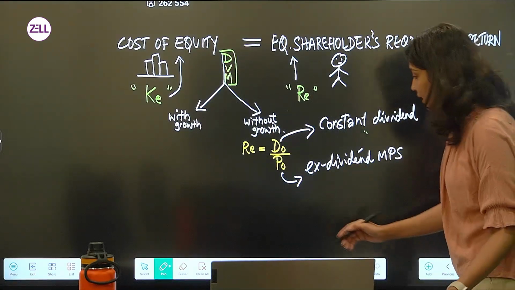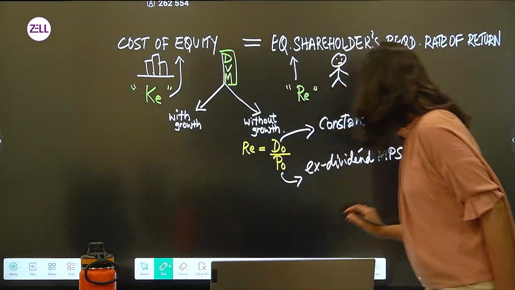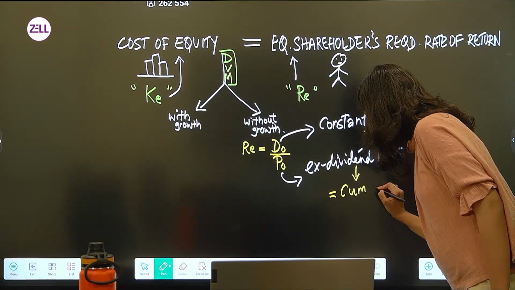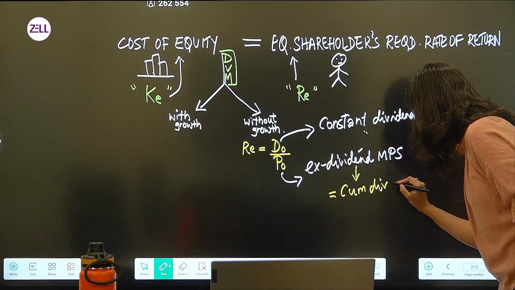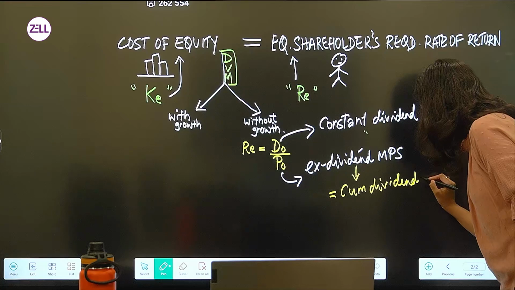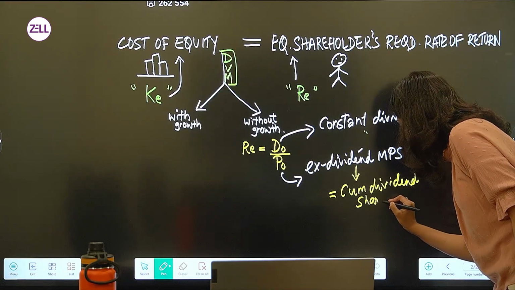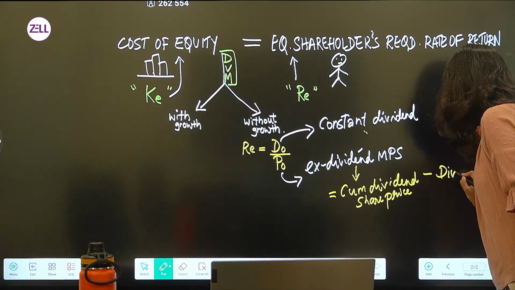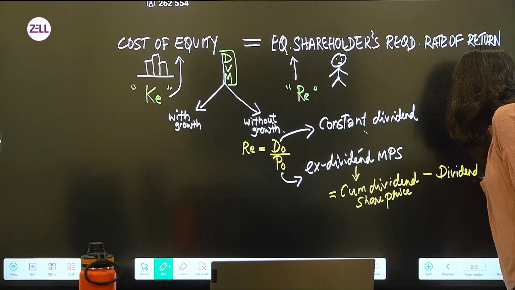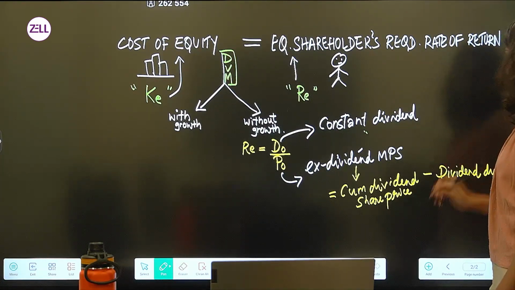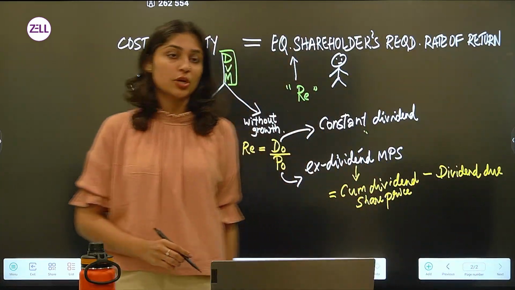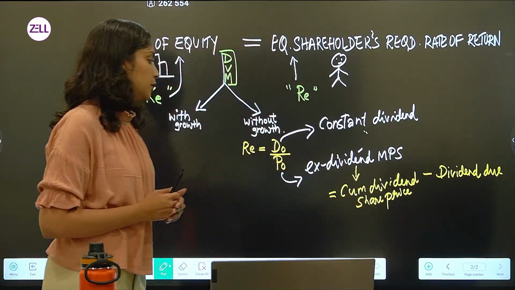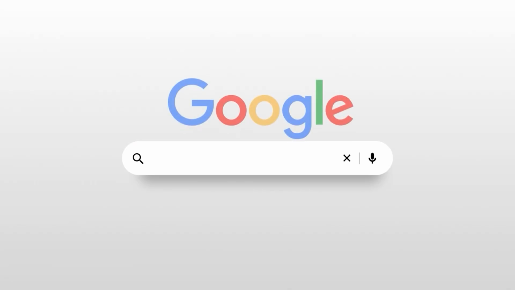The formula is: ex-dividend market price of the share is equal to cum dividend share price minus dividend due. That's how you're going to calculate it.